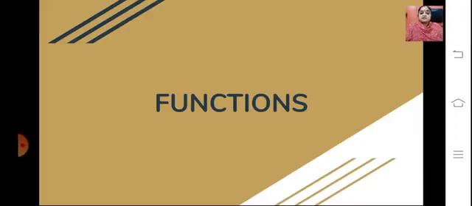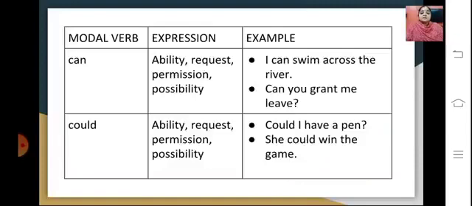We'll deal with each of them separately. So the first one we take up, the modal verb here is can. What does this word can express? It shows ability, a request, permission, or possibility. So we will just be doing one example of each of these modals.